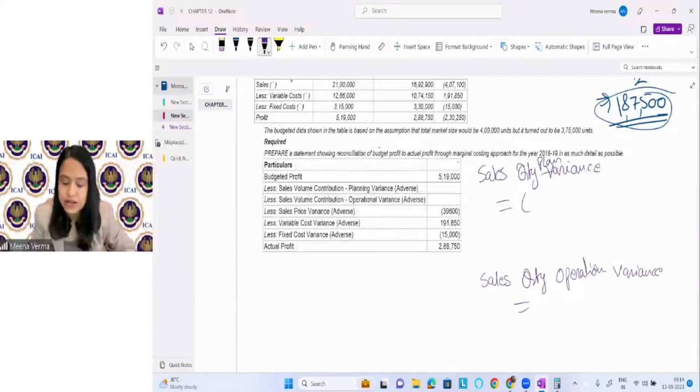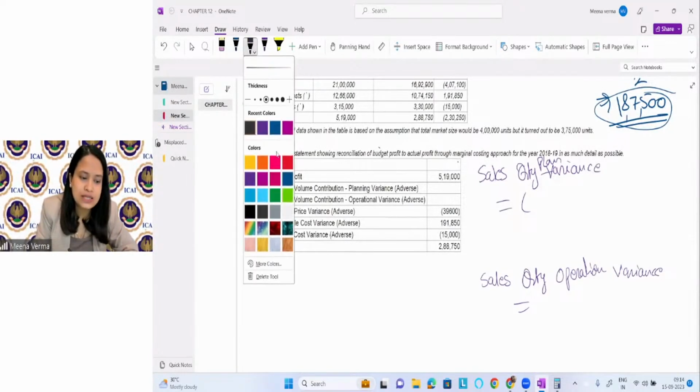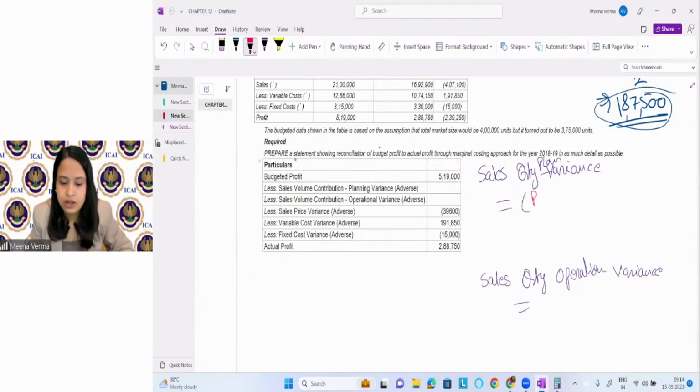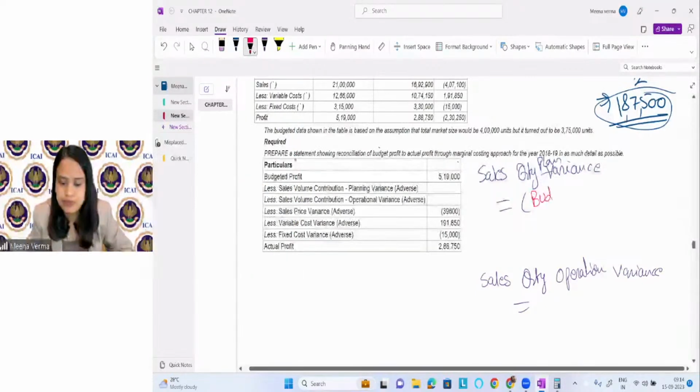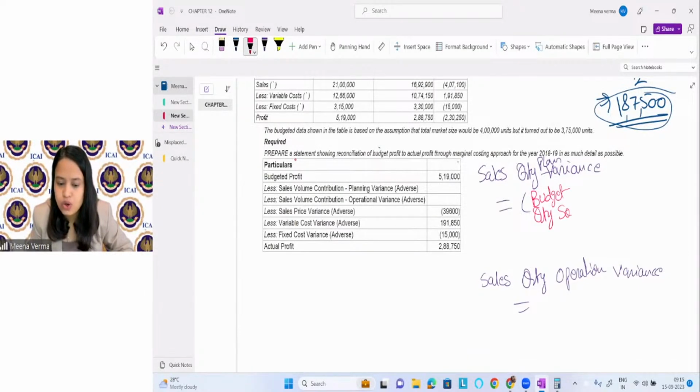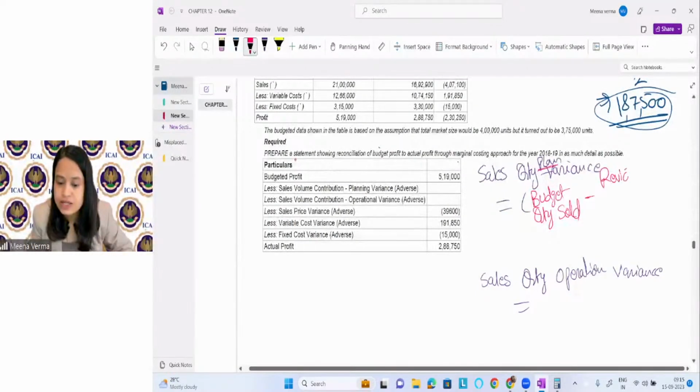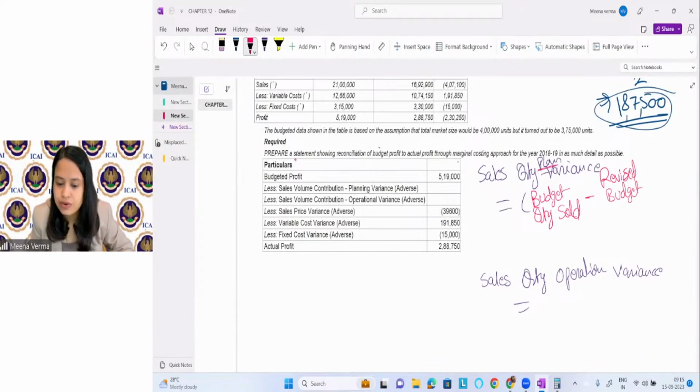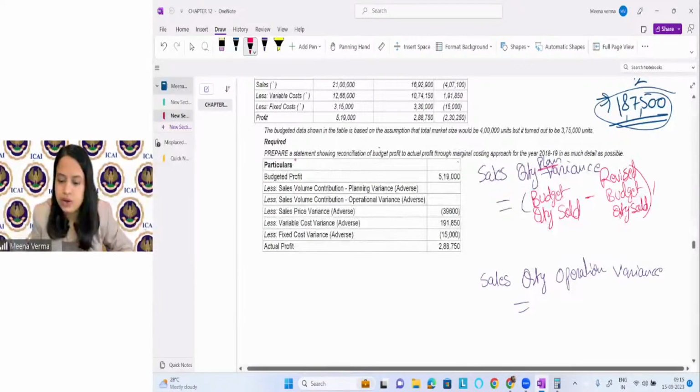What is the sales quantity planning variance? What is the formula for it? We will see what is the budgeted quantity sold, since it's a planning variance, minus the revised budgeted quantity sold, into standard selling price.